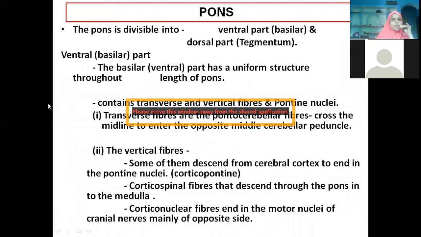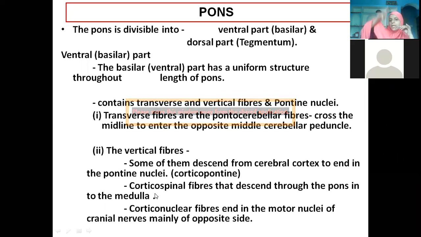So the pons is divisible into a ventral part, that is the basilar part, and a dorsal part, that is the tegmentum. We'll see in the pictures. So the basilar part, how is the ventral part? All striations, lines, lines, lines. So it has transverse and vertical fibers and also the pontine nucleus. The transverse fibers are connecting pons to the cerebellum. I told you, right and left cerebellar hemispheres are connected via pons, isn't it? Those are the transverse fibers.